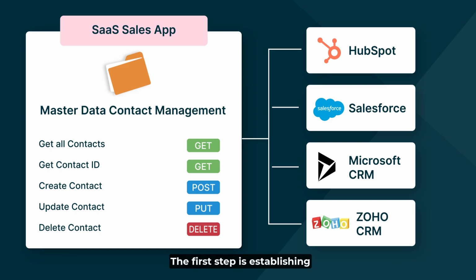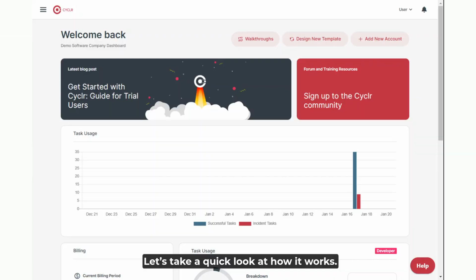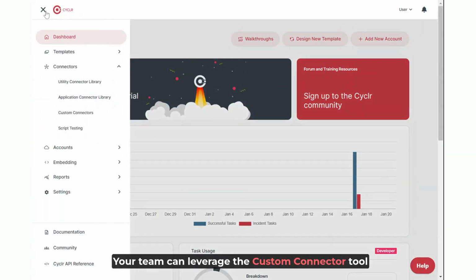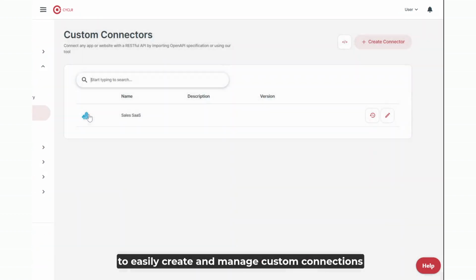The first step is establishing a structured custom connector. Let's take a quick look at how it works. Your team can leverage the custom connector tool to easily create and manage custom connections right here.